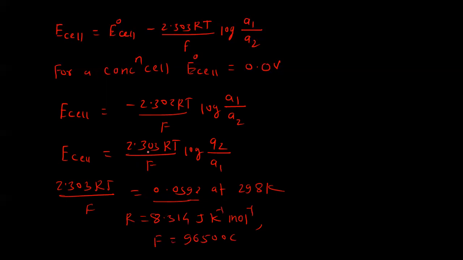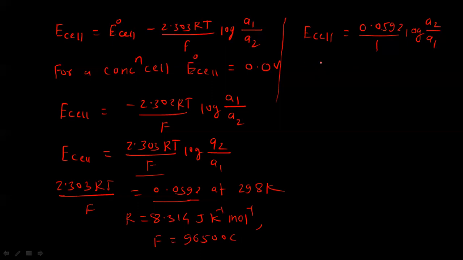So let us simplify this equation now. We can write EMF of the cell is equal to 0.0592 divided by 1 log of A2 upon A1, where A2 is the activity of the silver ion of the right side and A1 is the activity of the silver ion of the left side.